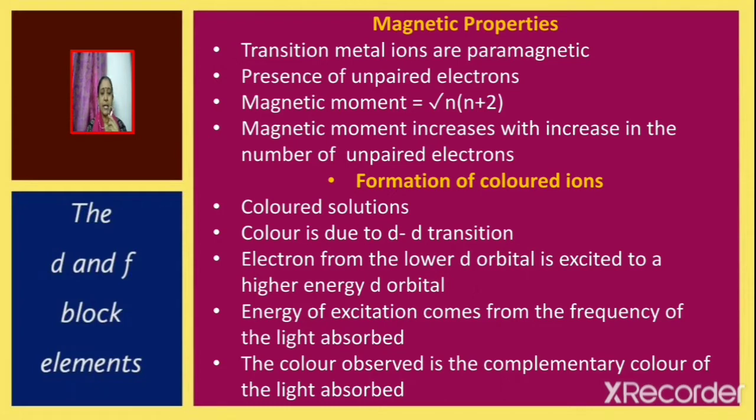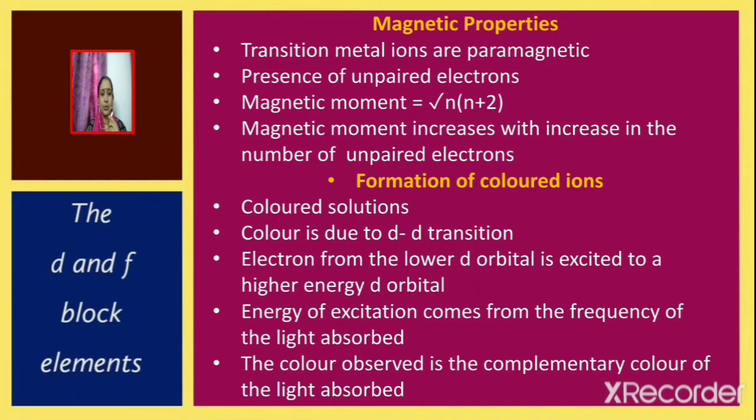The magnetic moment can be calculated using the formula root of n into n plus 2, where n is the number of unpaired electrons. The magnetic moment increases with increase in the number of unpaired electrons. Next, we shall discuss another property associated with transition elements, that is formation of colored ions. Transition metals form colored solutions.